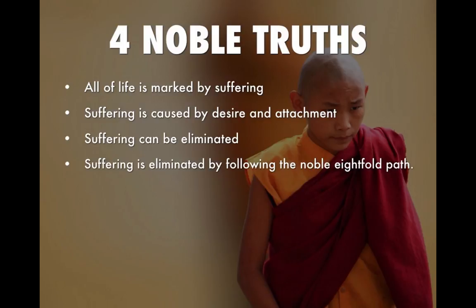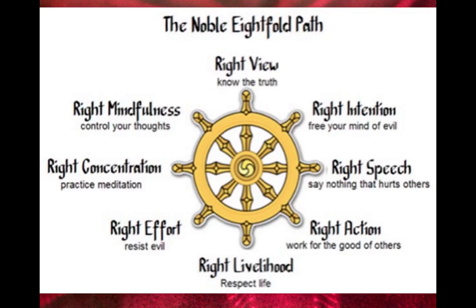So again, the idea is if you get rid of all those possessions, then you can end your suffering. And also the way that you can achieve enlightenment, or end this suffering, is to follow the Eightfold Path. And so what is that, you may ask? So the Eightfold Path is basically the way of life for Buddhists.